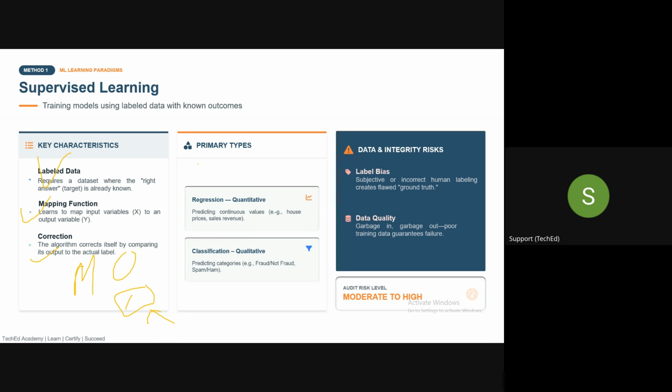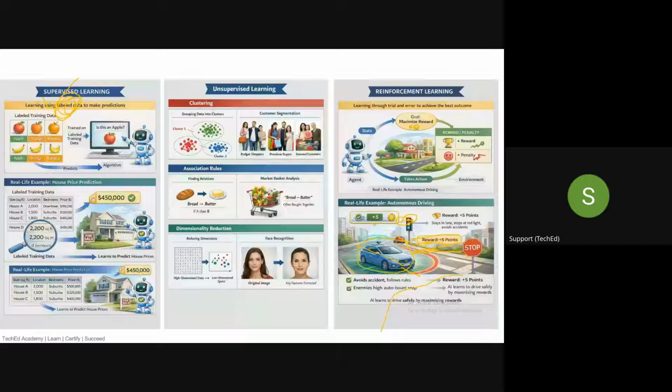Regression algorithm will predict something. It will do the prediction, and predictions will be in quantitative data. For example, guys, if I have this house, I have labeled the data of this particular house: this is the location of the house, this is the square feet of the house, this is the area, and this is the price per square feet in this area. Then this is the second house, this is the location, this is the square feet, this is the area, and this is the price of this. So now I have labeled this particular data here.